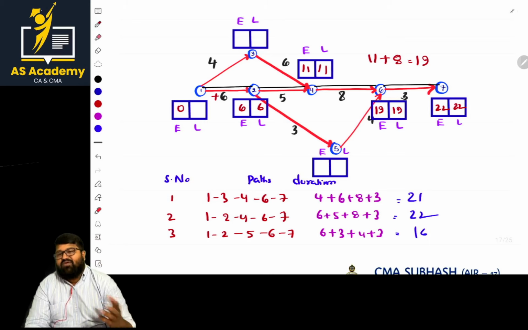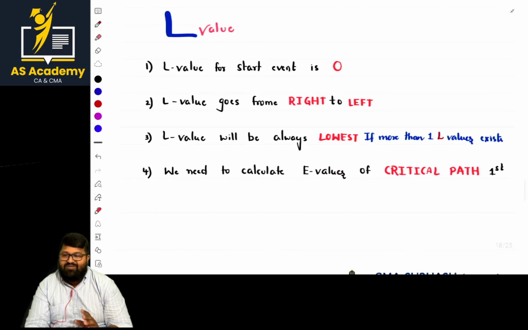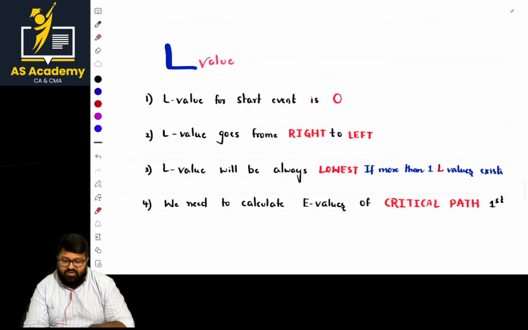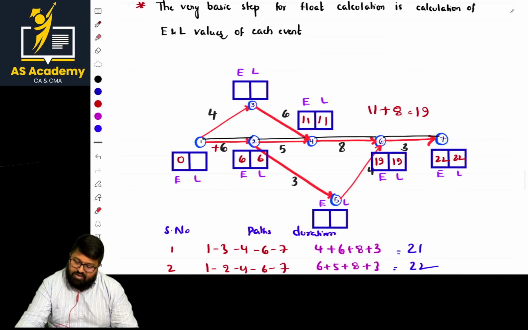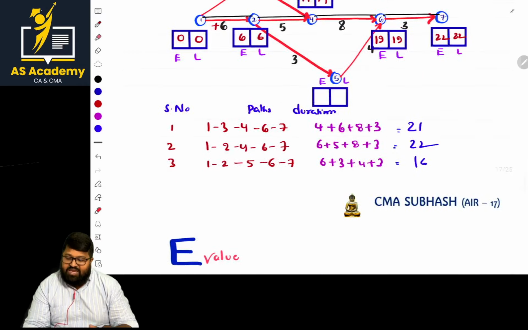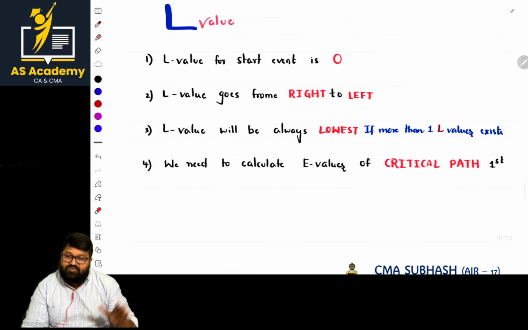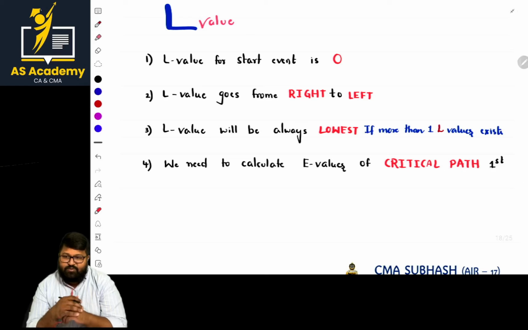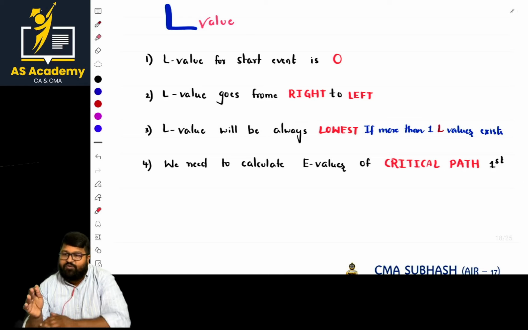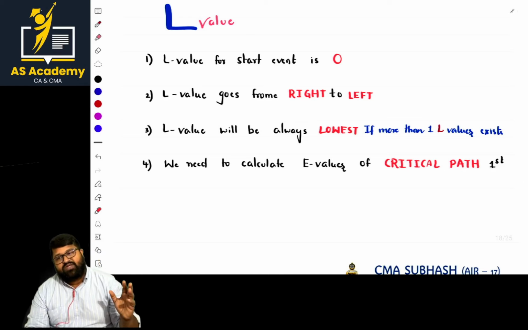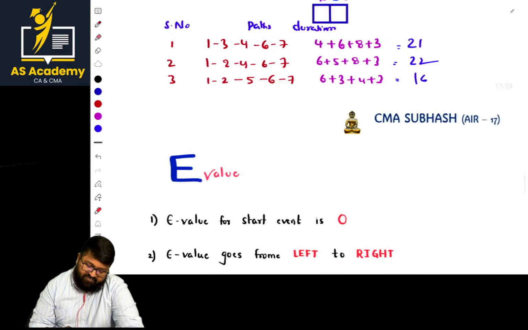For the L value, what are the basic fundamental rules? The L value of a starting event is 0. For sure, 0, so no issues. And where does the L value start from? It goes from right to left, quite opposite to the E value. E value starts from left to right, and the L value starts from right to left, in the reverse direction.